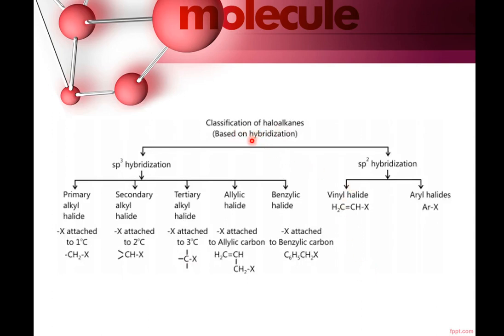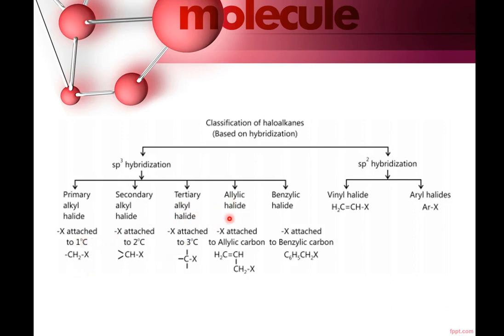Classification of haloalkanes can also be done on the basis of hybridization of the carbon to which halogen is attached. That carbon may be sp3 hybridized or sp2 hybridized. For sp3 hybridized, it may be primary, secondary, or tertiary alkyl halide. These three we have already studied.